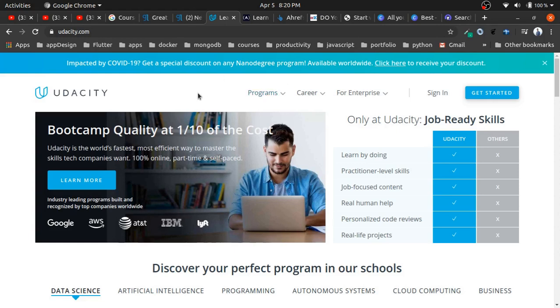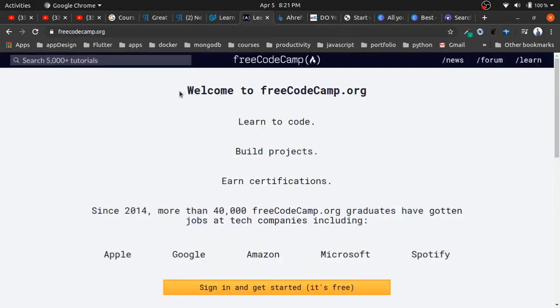When I say web development, the first thing that comes to my mind is freeCodeCamp. This is an awesome website for learning web development, and it covers every aspect of web development. We also have a website called MDN. Let's search it.